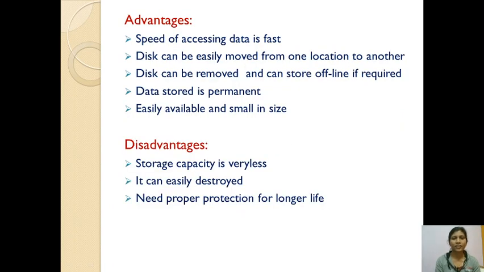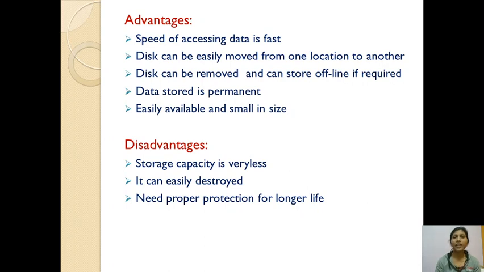What are the advantages of the floppy disk? The speed of accessing data is fast. It can be easily moved from one location to another because of its small size. It can be removed and stored offline if required.